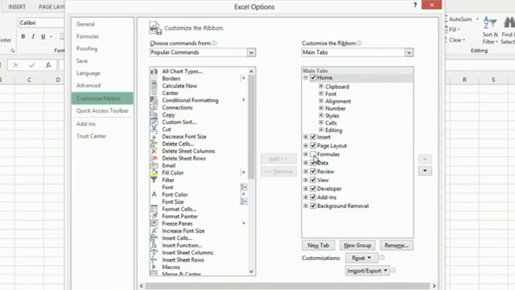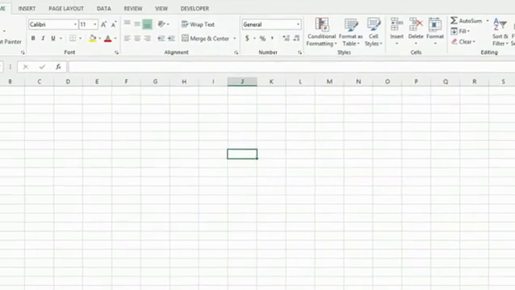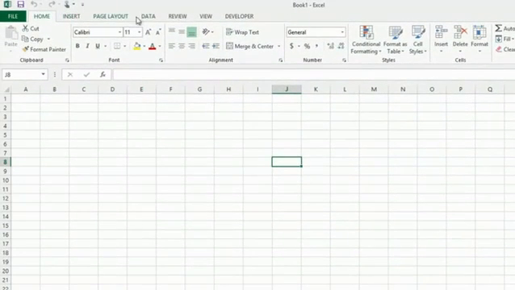The formula bar, the formula option should be unclicked. If I were to show the formulas, I'd check it. If I don't want to show the formulas, I'm going to uncheck it. And then I'll click OK. And I'll go to the top of my screen and I'll see that the formula option is no longer there.